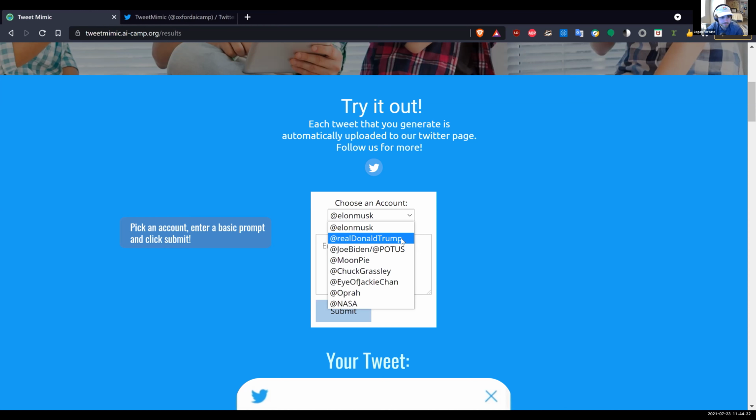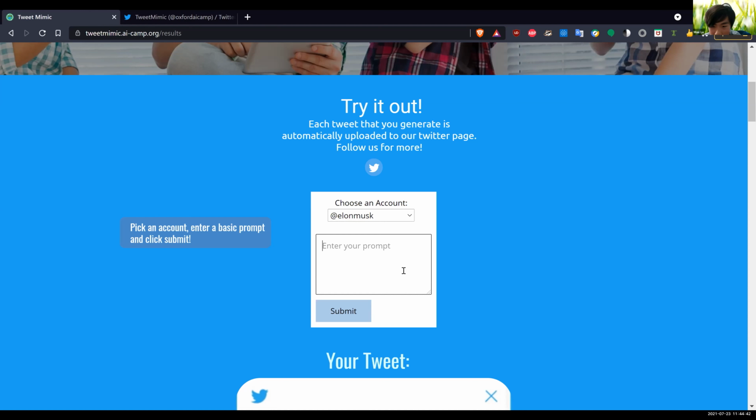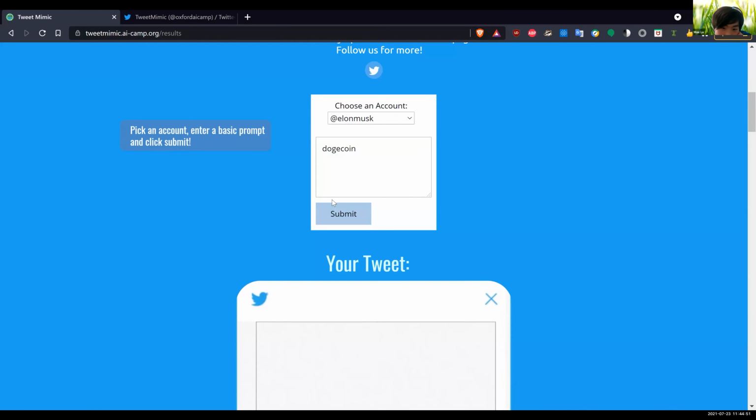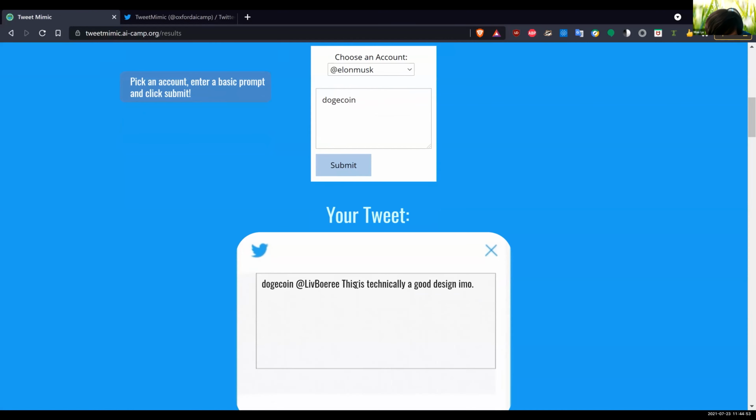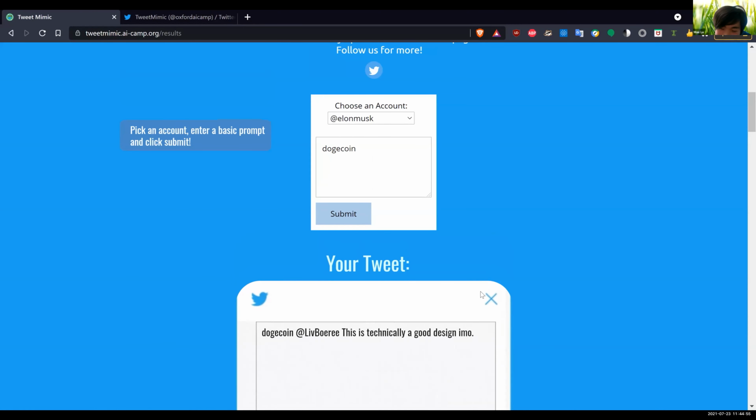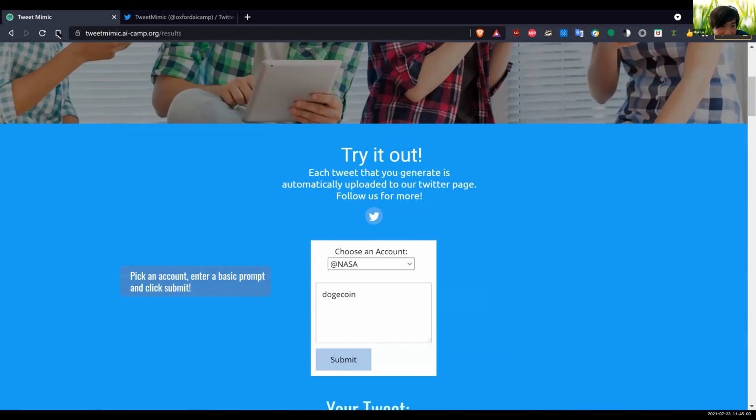How about NASA? So I have Elon Musk in the chat, and NASA. We can do both. So what would you like the prompt to be for the person who chose Elon Musk? Or anyone can just mention a prompt. Dogecoin, okay. This is technically a good design, okay. And so for NASA, to the moon, all right.